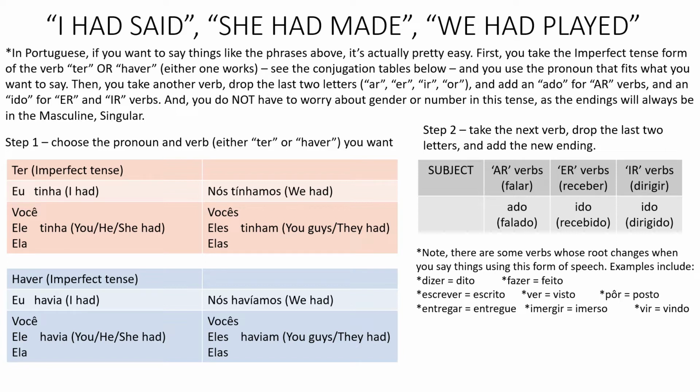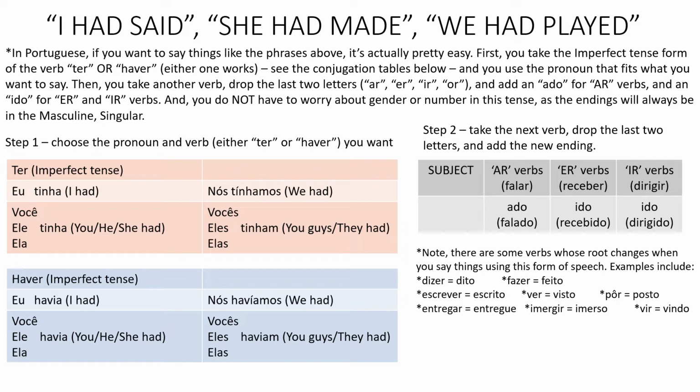Then the second part is you take the next verb you want to use. You drop the last two letters. You add the new ending. So for AR verbs, ADO. So it's falado. ER verbs and IR verbs, it's IDO. So receber becomes recebido, dirigir becomes dirigido.